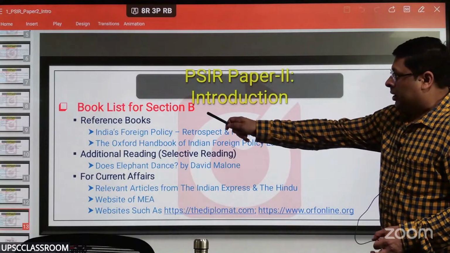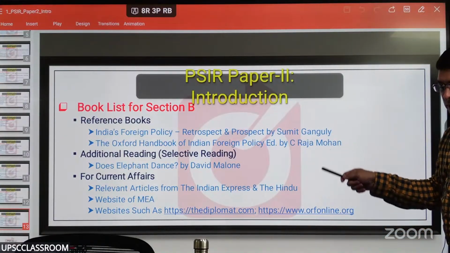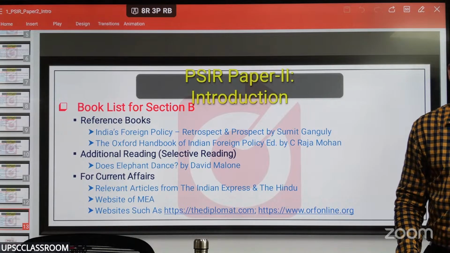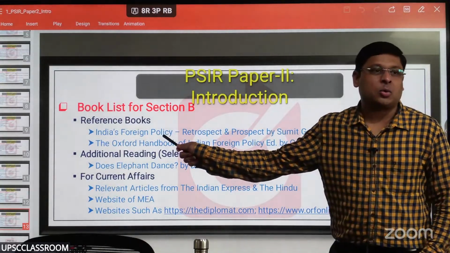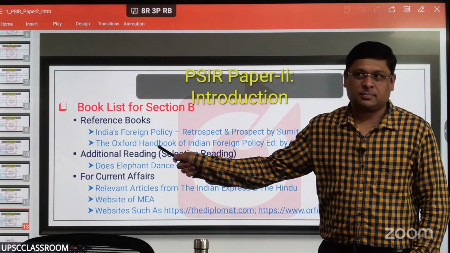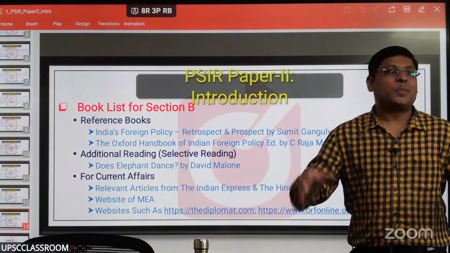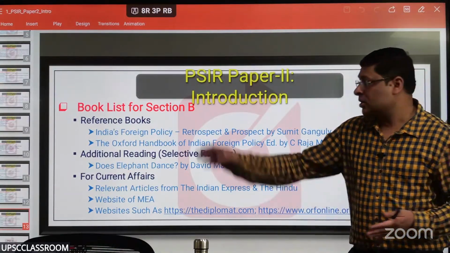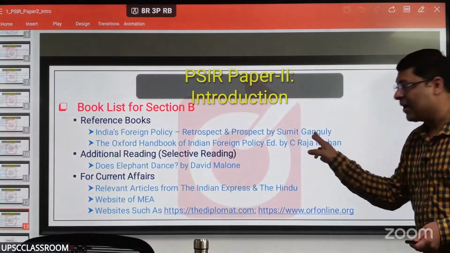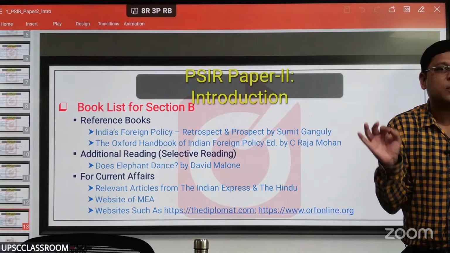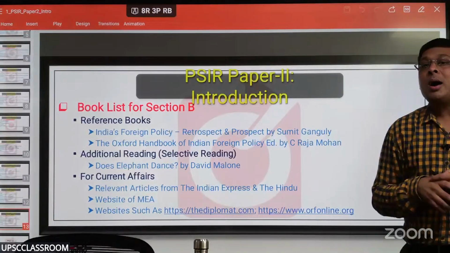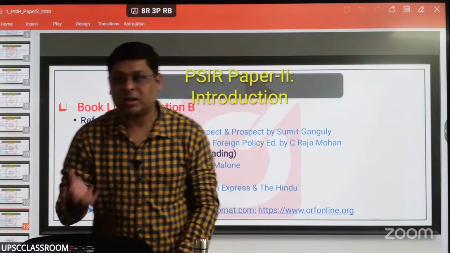See, India's Foreign Policy: Retrospect and Prospect by Sumit Ganguly, I would say compulsory for you. At any cost, right? You avoid this book at your own risk. Whatever I'm discussing here, how to apply theory in section B, this fellow is the editor. There are many scholars who have contributed different chapters in this book, and they have applied theory, right? I know this book is an old one, which covers foreign policy of India. That question is how to apply theory. This will tell you. Number one.